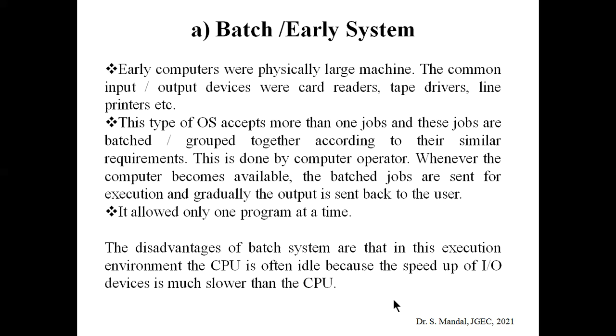Suppose in case of bank, lots of NEFT transfers are scheduled at 8 p.m. for salary accounts. We can call it that these types of jobs are basically the same, and these types of jobs will be batched together. And this is done by the corresponding computer operator. Now, whenever the computer becomes available, these batch jobs are sent for execution, and the corresponding output will be shown to the user. However, remember that in case of batch or early system, only one program can run at a particular time.